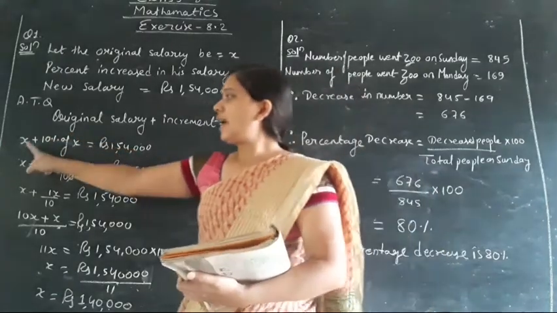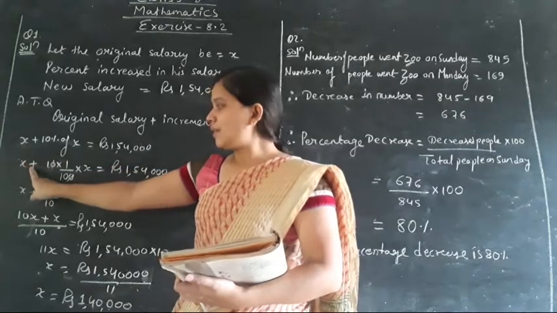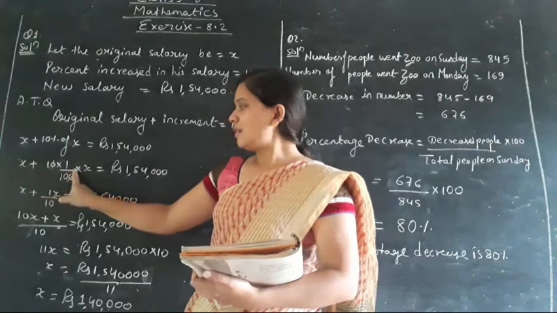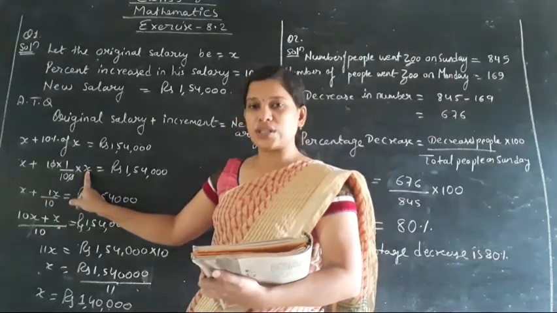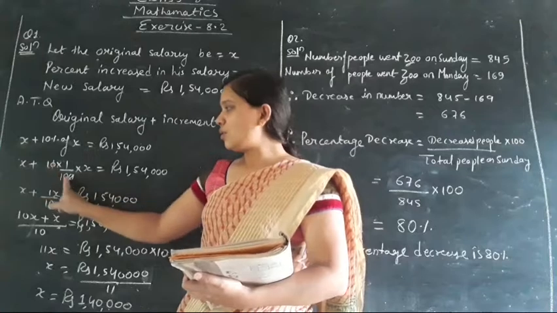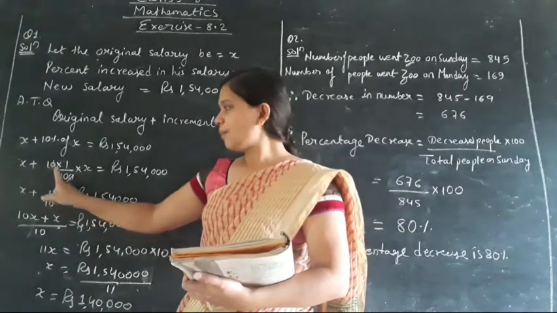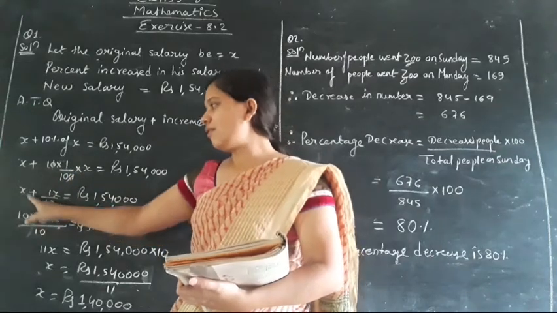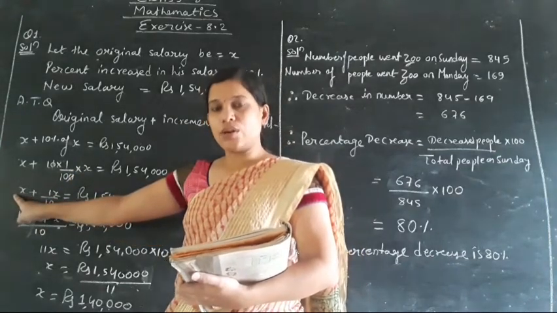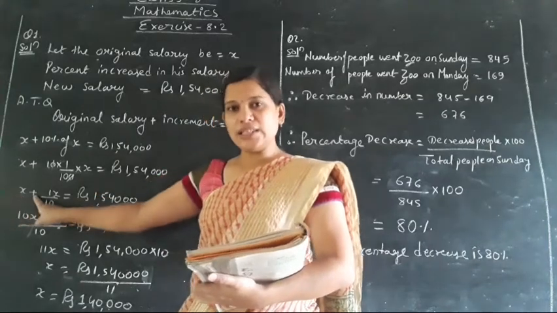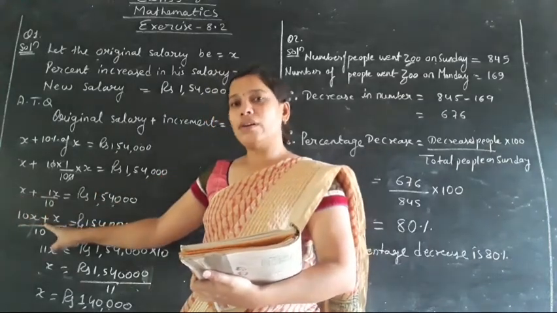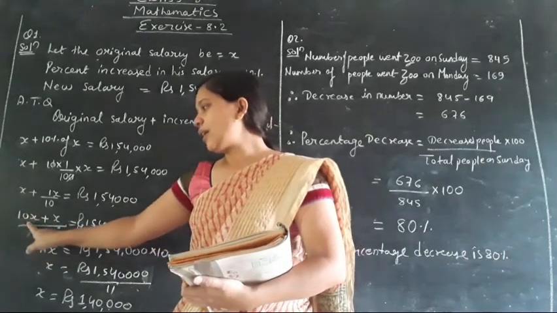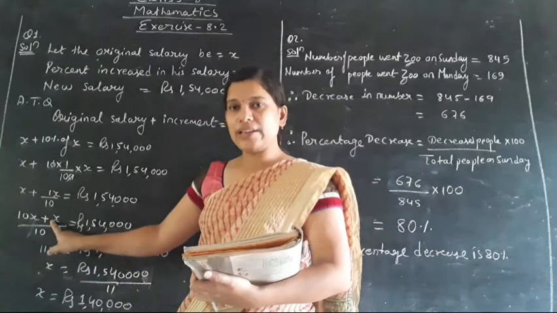Here X is our original salary plus 10%, which can be written as 10 into 1/100 into X. X is the original salary. Here the 0 from the numerator and denominator will get cancelled. 1 into 1 will be 1, so 1 into X will be 1X upon 10. Now X plus X upon 10, cross multiplied with 10, it will become 10X plus X upon 10. So 10X plus X becomes 11X upon 10.